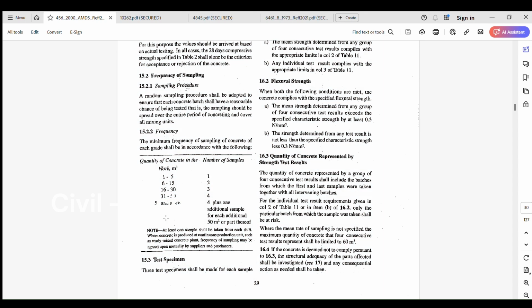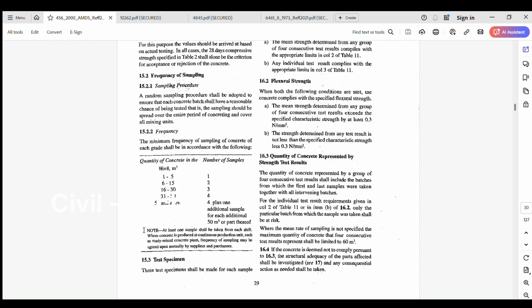If the concrete volume exceeds 50, that is 51 and above, it is 4 plus 1 additional sample for each additional 50 m cube or part thereof. So we need to cast one sample for each additional 50 m cube of volume of concrete.